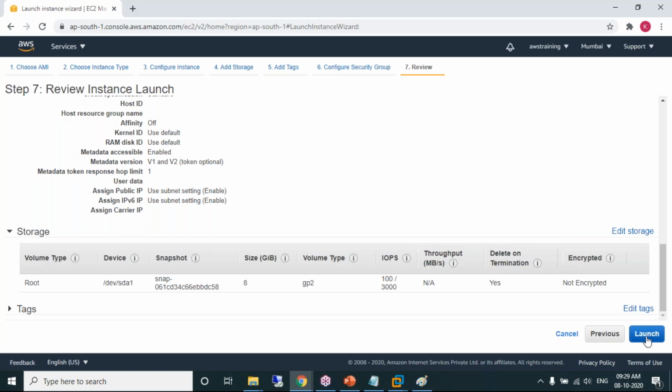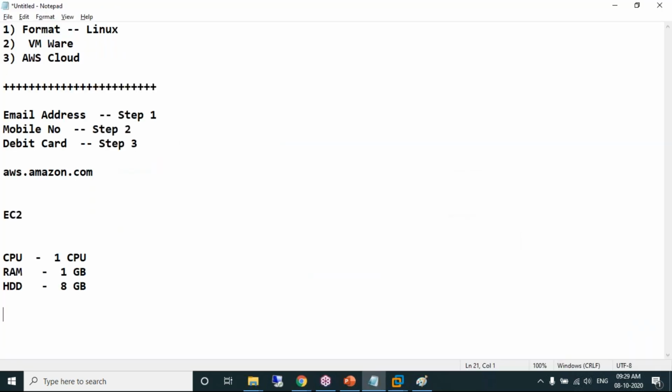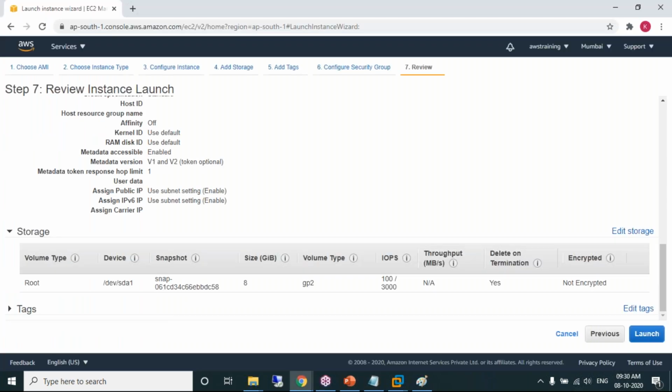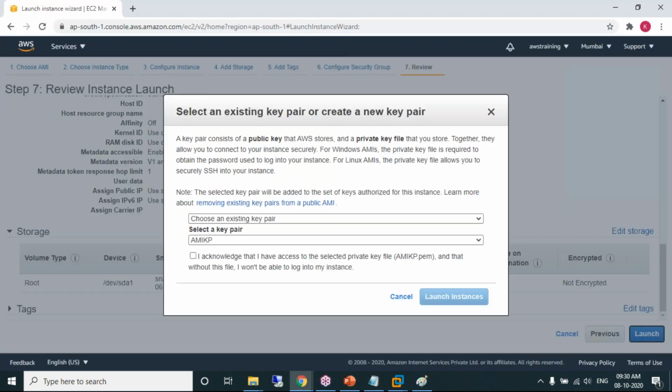When you click on launch, observe, very important. When you click on launch, it will ask you to download a KeyPair. A KeyPair is nothing but a file with extension .pem. Please observe here. Let's experience it. Launch. Select an existing KeyPair or create a new KeyPair. It is asking you to select an existing KeyPair or create a new KeyPair. I want to create a new KeyPair.